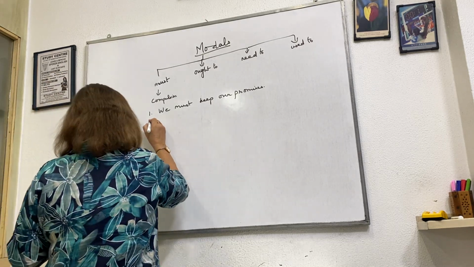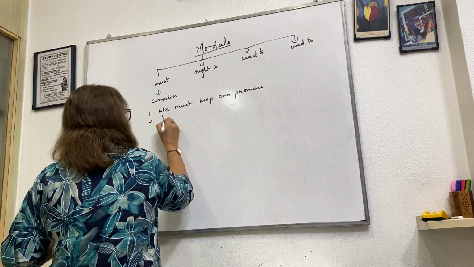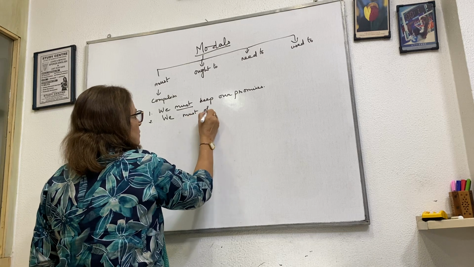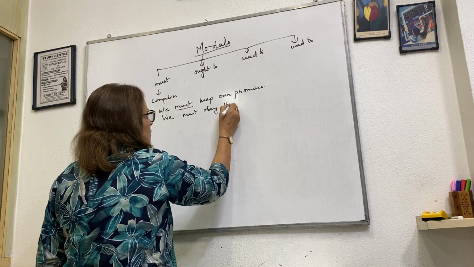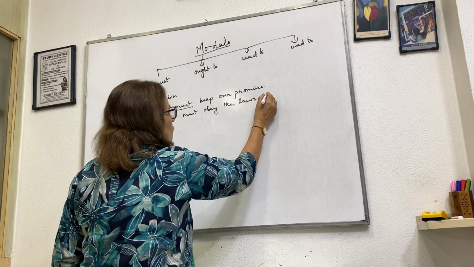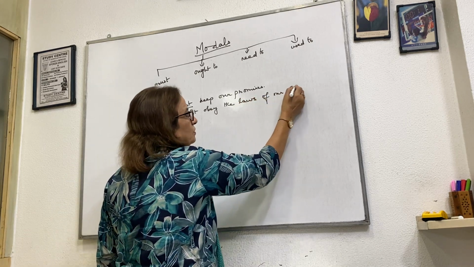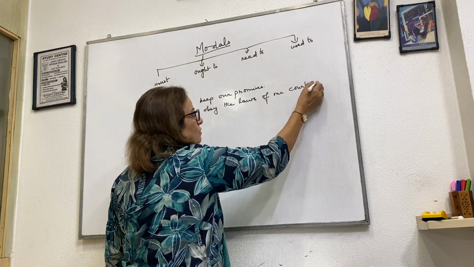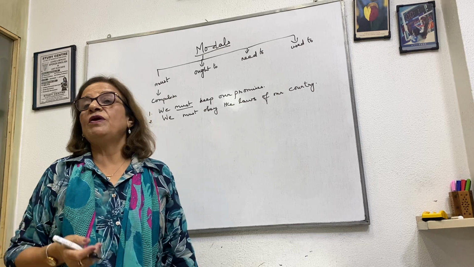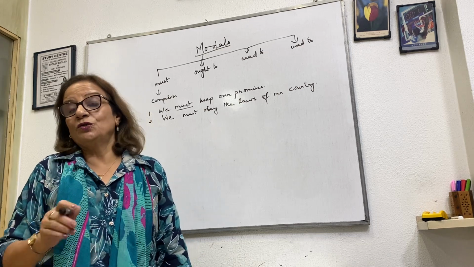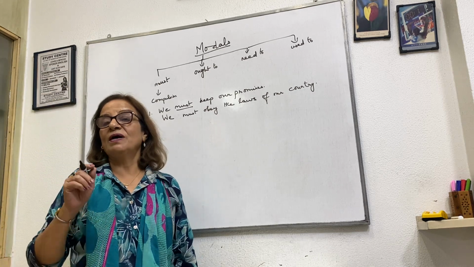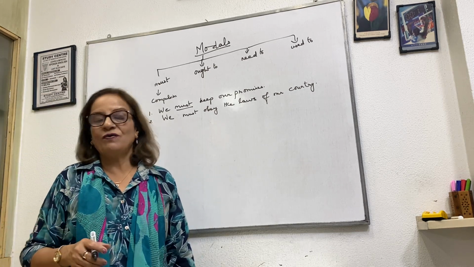Take another one. We must obey the laws of our country. It's a compulsion. We cannot disobey the laws. If we disobey the laws, we will be punished. We will be arrested. So it is compulsion. There's no choice. It's not a choice. You have to. So we must obey the laws of our country.